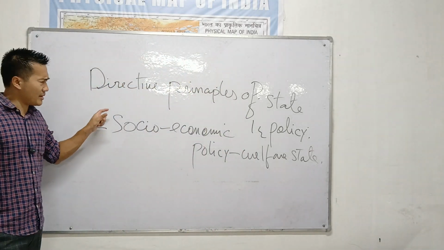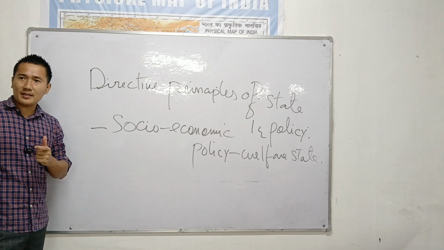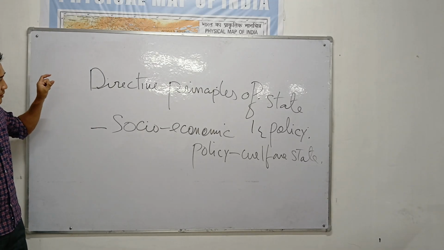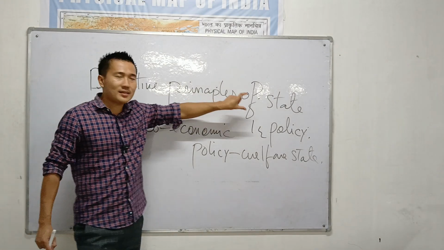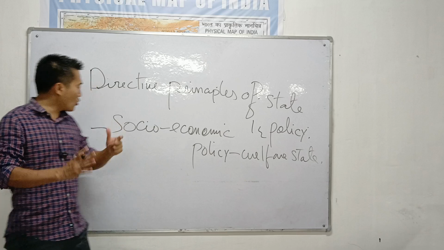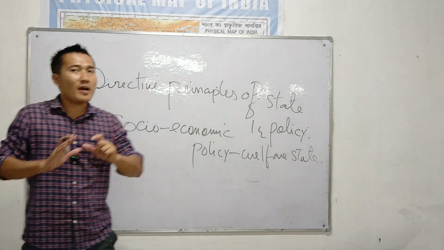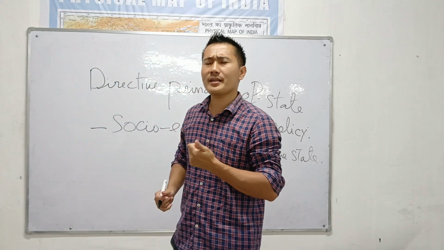Often asked in BSc, what is this DPSP? Directive Principle of State Policy. It means the government of India is giving a directive to every Indian state to adopt a socio-economic policy, which means a welfare state. And what is this welfare state?